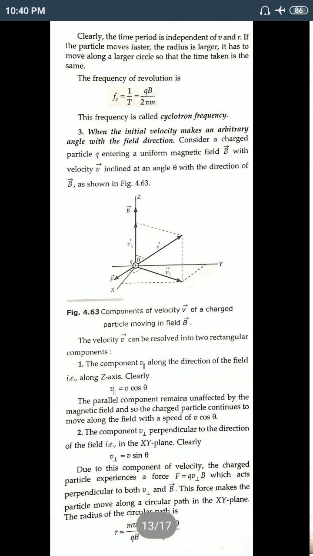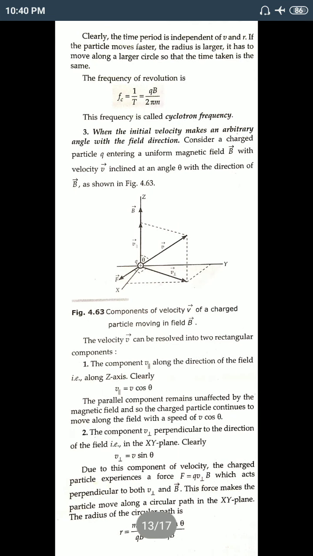Once again I will tell this. When a charged particle enters a magnetic field at an arbitrary angle, then we resolve that velocity vector into components. One is parallel to the magnetic field, v cos theta, and the other is perpendicular, that is v sin theta. V sin theta is unaffected because it is perpendicular to the magnetic field, and due to that the particle will move in a circular path.